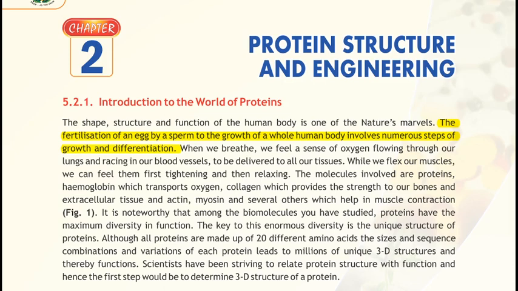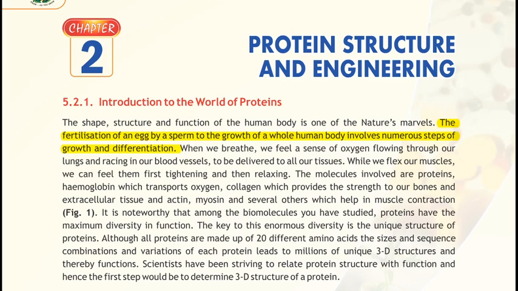As you know, we are surrounded by proteins. For example, the start of human life occurs from the fertilization of an egg by a sperm, and then the whole body grows in many steps.